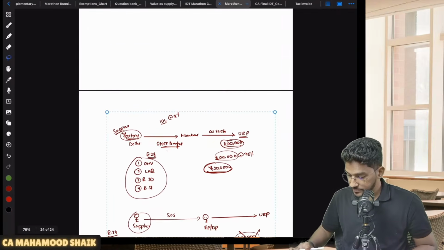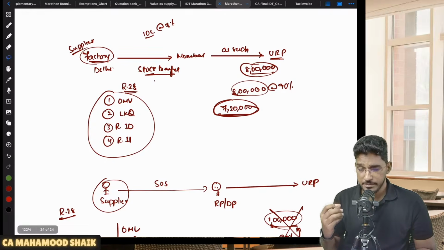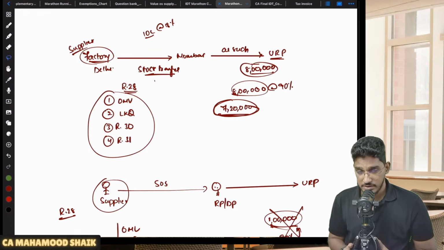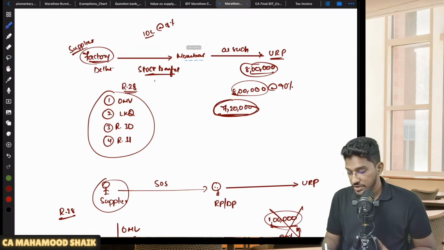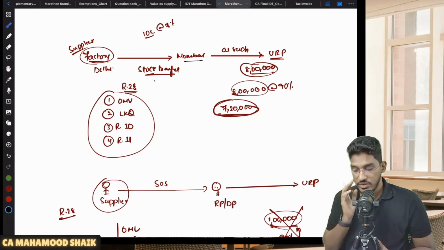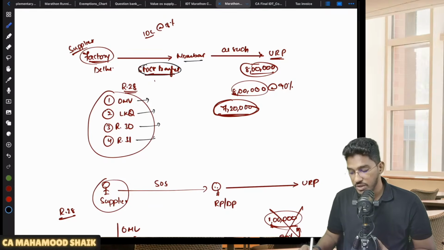See here. What they are trying to say, the first proviso says that in case supply is happening between related persons and distinct persons, but the supply which is happening is supply of goods. Let us say there is a factory in Delhi and you have a depot in Mumbai. Both are distinct persons only. Now you are doing a stock transfer. So there is a supply of goods happening between related persons under section 25. So under section 25, rule 28 will become applicable. What does rule 28 say? Just now as we have read, the value should be either open market value, like kind and quality, rule 30, rule 31.